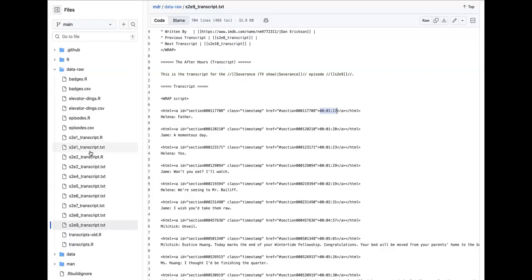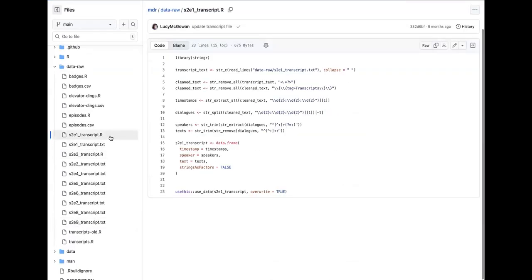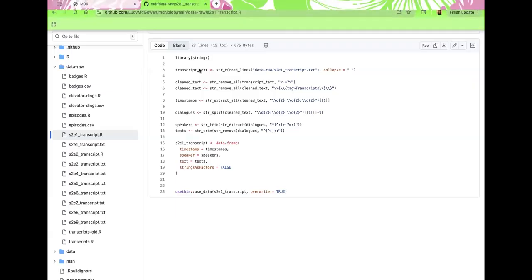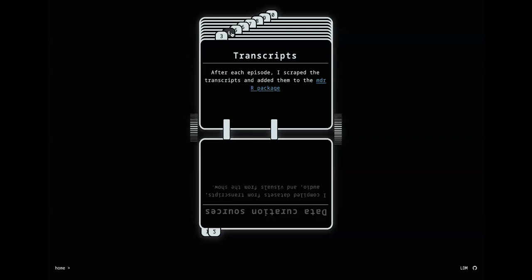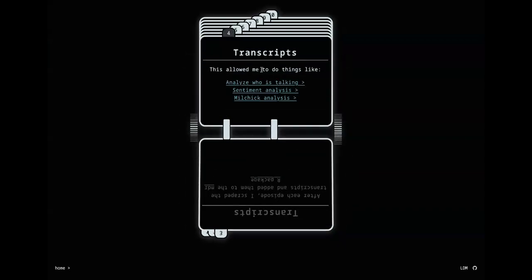So just to show very briefly what cleaning up the transcript would look like, it's just some pretty basic regexes to pull out the dialogue and pull out the timestamps and then put it in a nice, neat little data frame that I could analyze. So that data I used for a couple different analyses, so I thought I would just show a couple of them in case that's of interest.